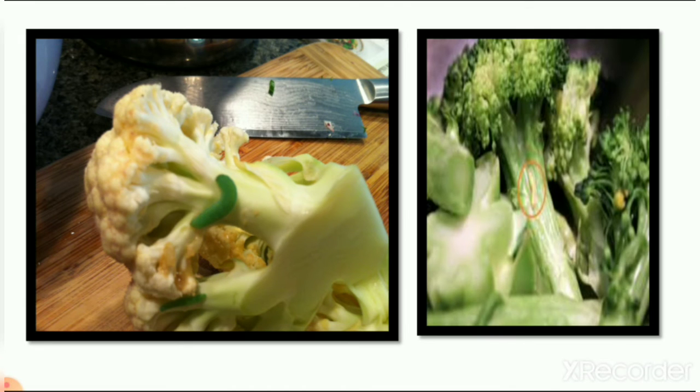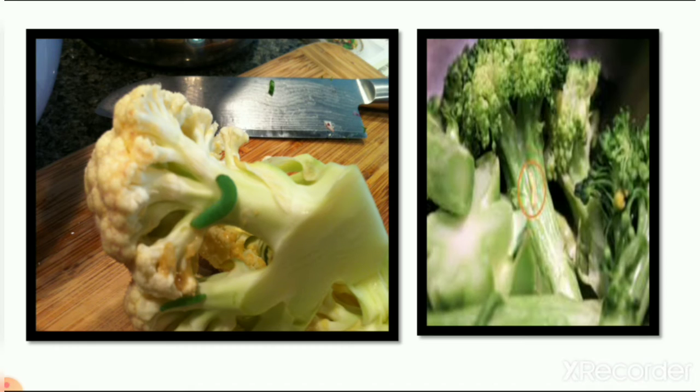Here are some pictures of vegetables, one is cauliflower and the second is broccoli. So you can see how they hide in vegetables. That's why when we cut vegetables, our mother cuts very carefully because she knows that some worms are in vegetables.